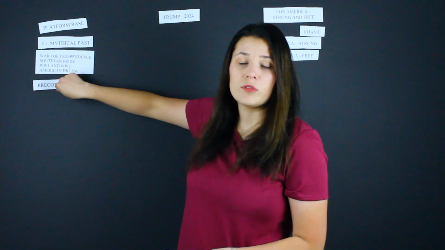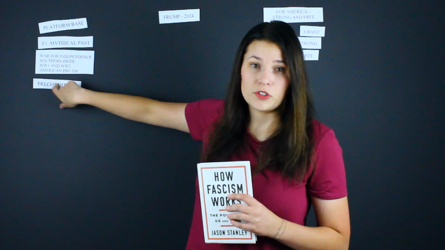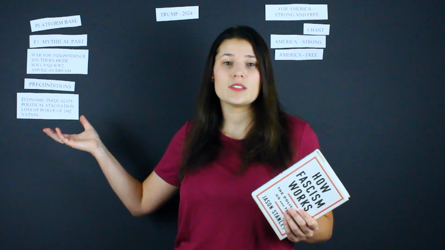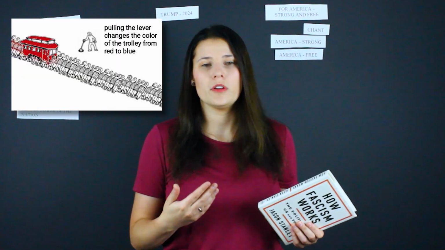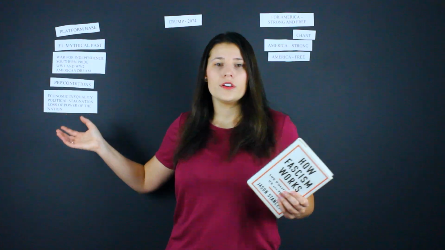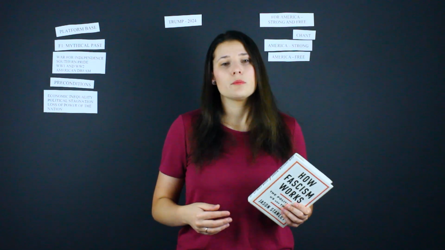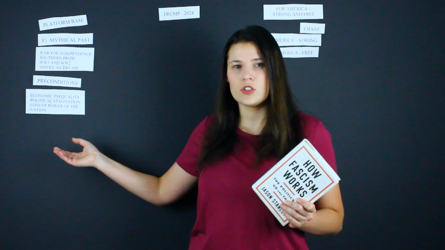Now we need to quickly go over some preconditions for the fascist state according to the book. There needs to be a sufficient level of economic inequality. There needs to be some amount of political stagnation, such as consistent change between neoliberal and neoconservative policies in the US. There needs to be a loss of the power of the nation compared to other nations. So the rise of China as an economic and productive superpower also threatens the US, which gives the conditions for this campaign.